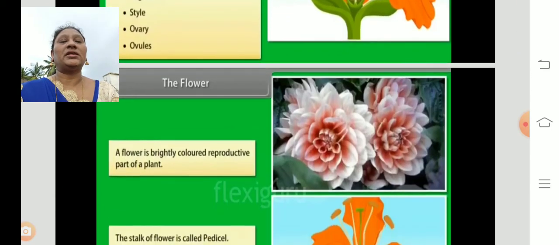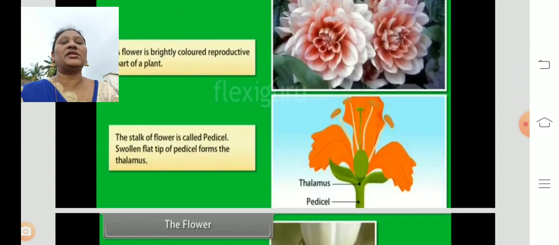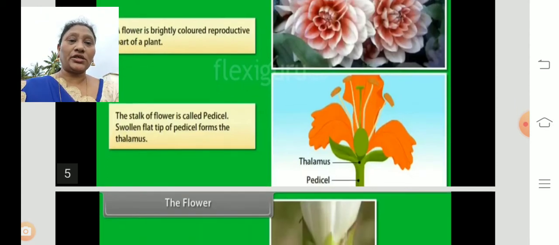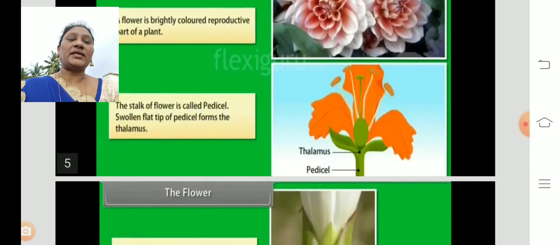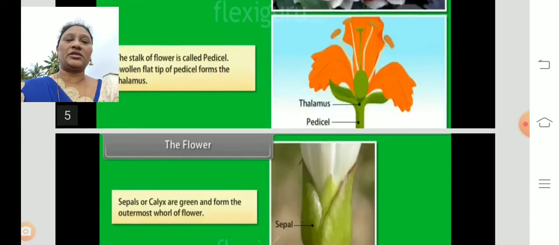Generally flowers are the brightly colored reproductive parts of the plant. Why are they so colorful? Due to the presence of chromoplasts. The stalk of the flower is called the pedicel. The swollen flat tip of the pedicel forms the thalamus, and the thalamus bears the floral parts. So the stalk-like structure is called the pedicel, and the swollen part is called the thalamus.